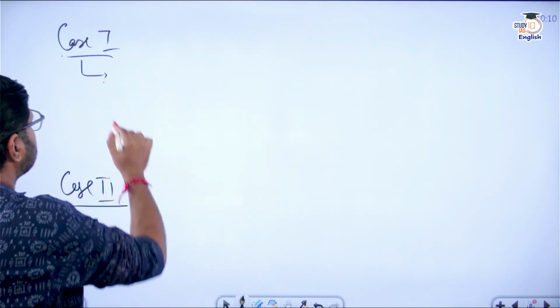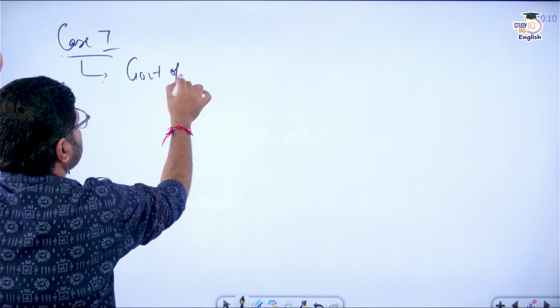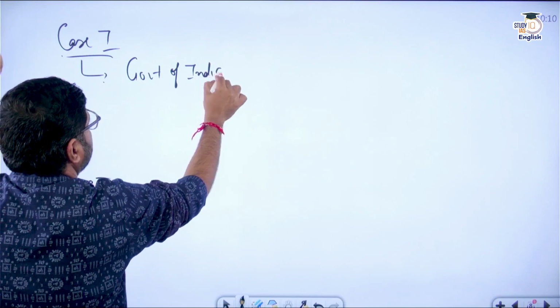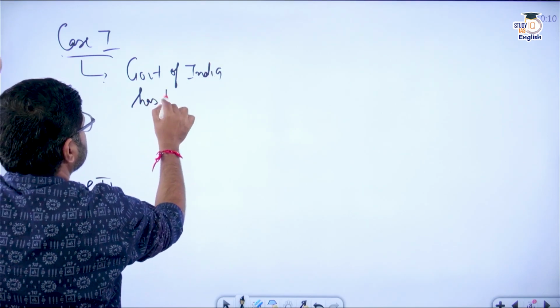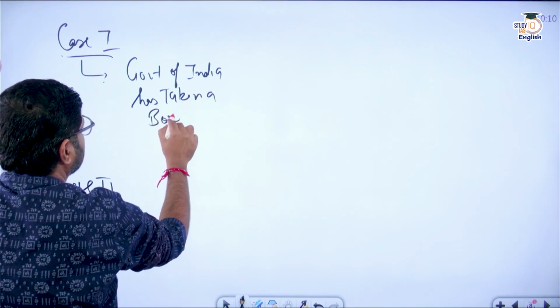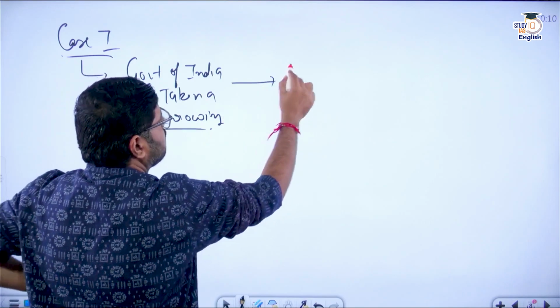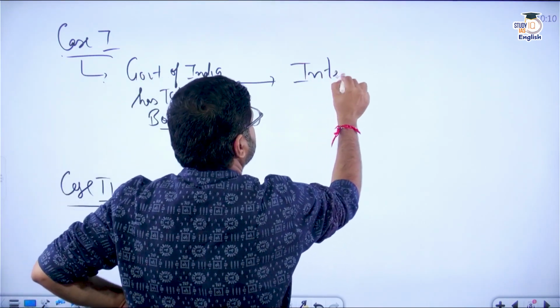So in case 1, Government of India has taken a borrowing. Now whatever borrowing they have taken, no doubt for that they have to pay interest.